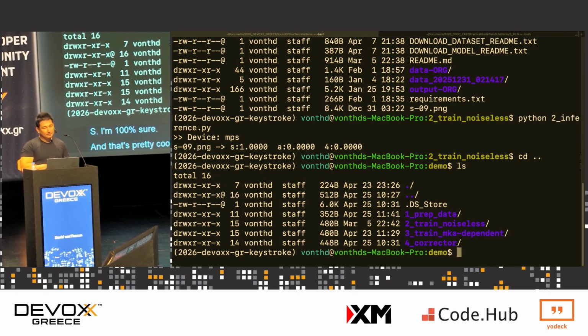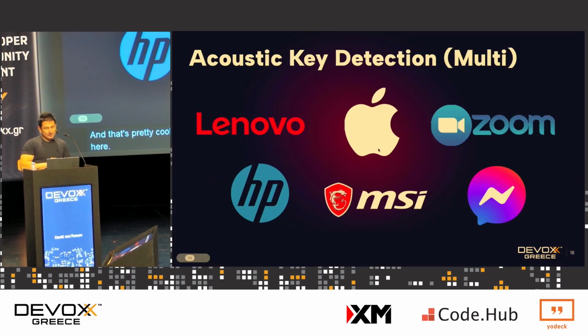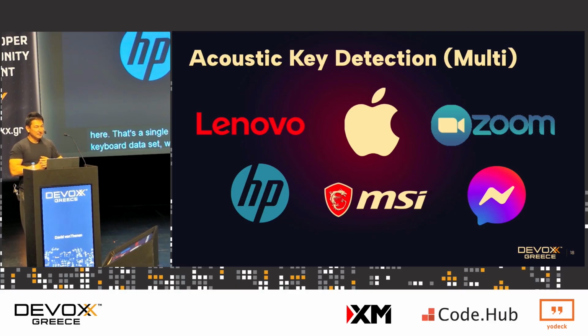But let's go ahead and jump back to the slides here. That's a single keyboard. Now, what about multiple keyboards? For our multiple keyboard data set, we have keyboards from Lenovo, HP, MSI, Apple, and obviously Zoom is not a keyboard, and neither is Messenger. But one of the keys for the keyboard was recorded over Zoom and over Messenger. So that might scare a lot of you to realize that you probably shouldn't have your microphone unmuted while typing. So that's what the data set looks like for our multiple keyboard data set.